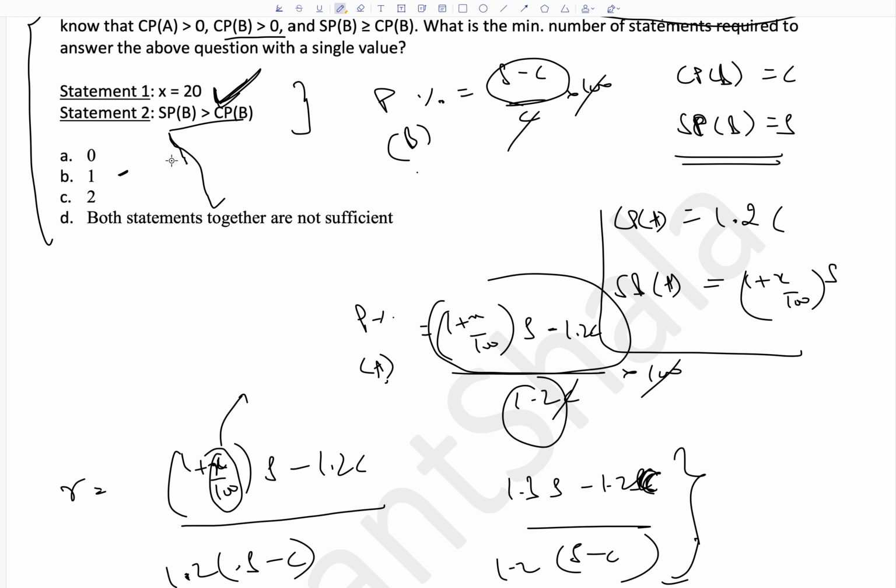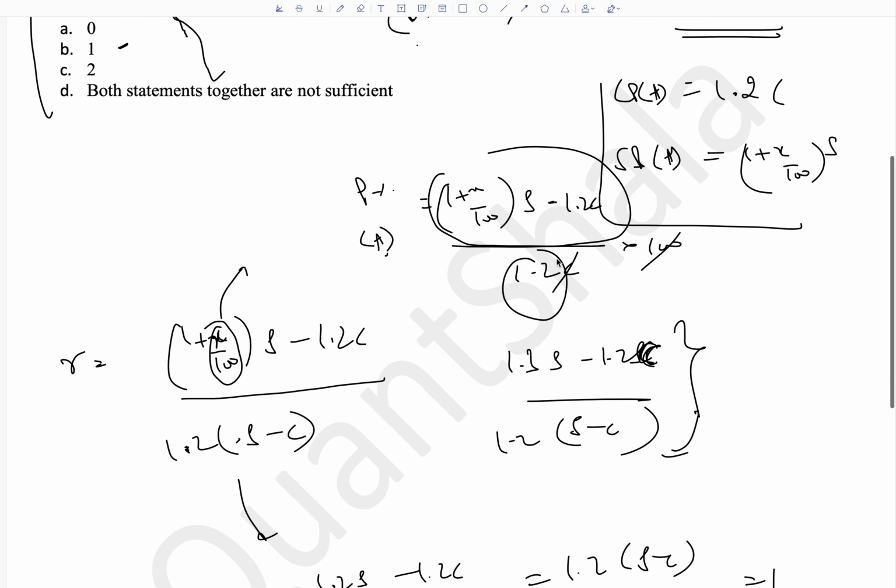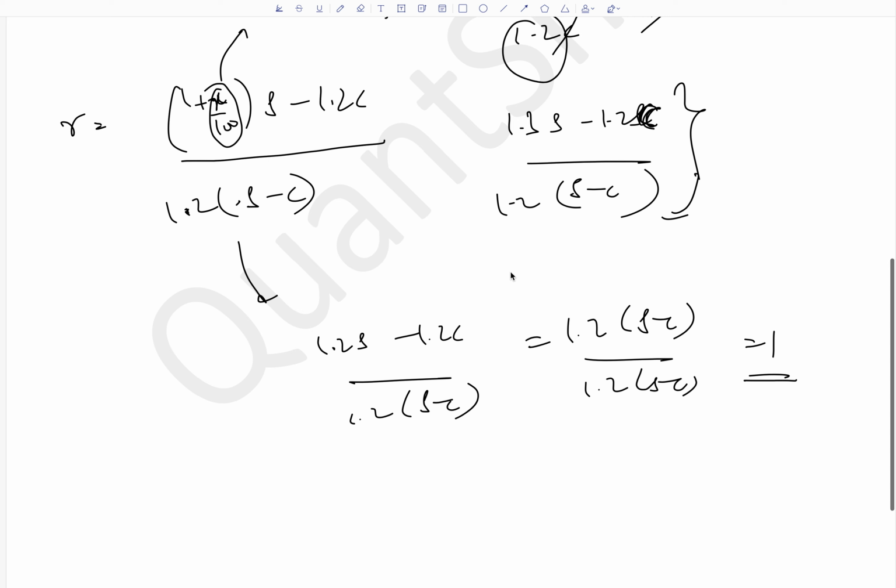So this tells that the selling price of B is greater than cost price of B, whereas the question says it is greater or equal to. What happens if it is equal to? The only gap between the question and statement 2 is SPB equal to CPB. That means B sold it for no profit. What would happen in that case? S equal to C, and what would the answer become?